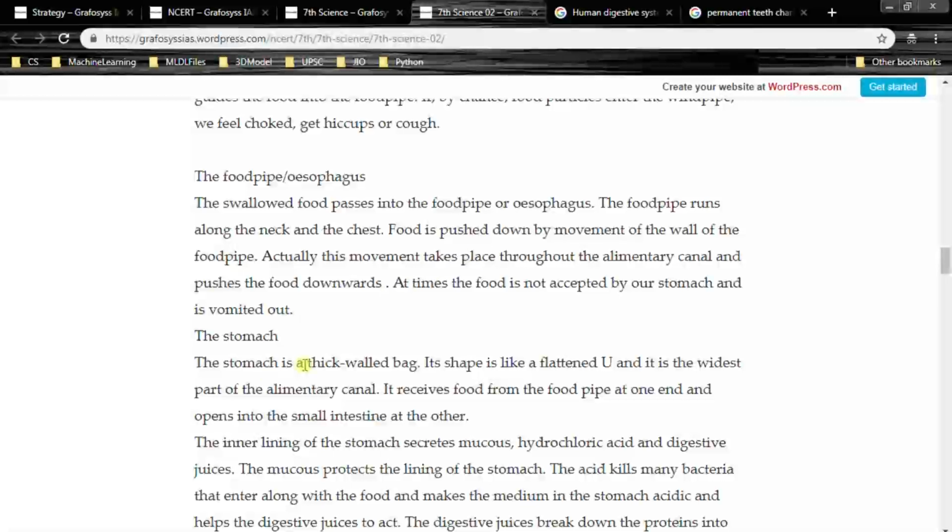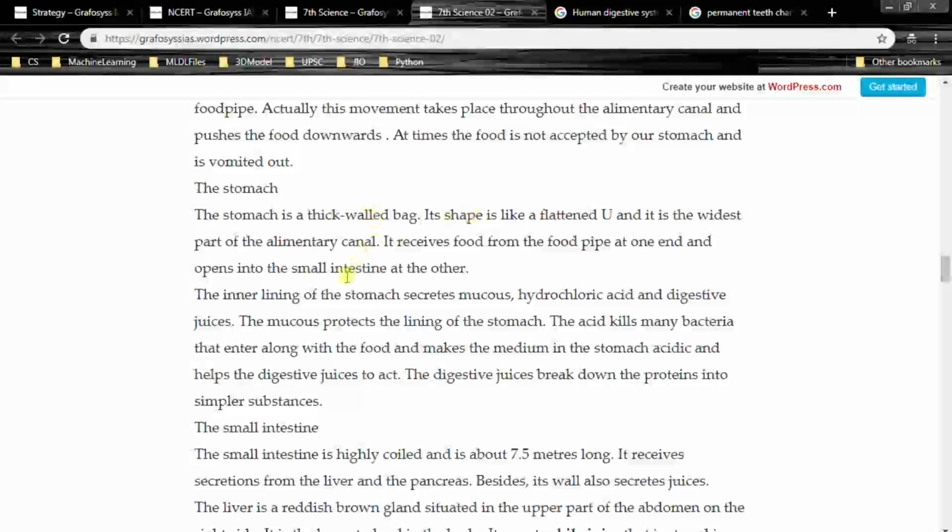The stomach. So next, the stomach. After esophagus, stomach. I hope you remember these things in series. The stomach is a thick-walled bag. Please visualize it. Its shape is like a flattened U, and it is the widest part of the alimentary canal.